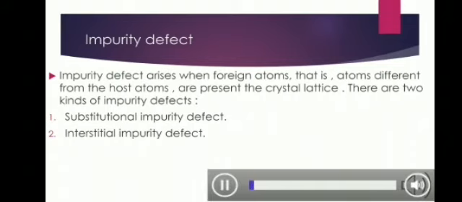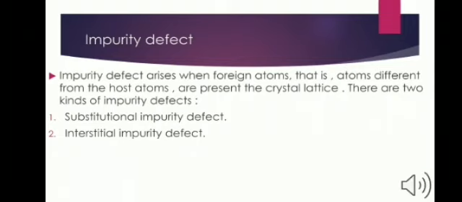The second major class of defect is the impurity defect. The name itself suggests that the impurity defect arises when foreign atoms, that is atoms different from the host atoms, are present in the crystal lattice. मतलब जो ओरिजिनल क्रिस्टल लैटिस में जो एटम्स होगा उसके अलावा बाहर से यदि कोई टाइप का एटम्स आके वहाँ पे अटैच होता है या वहाँ पे लैटिस साइट या इंटरस्टिशियल पोजीशन को ऑक्यूपाई करता है तो उसको हम इम्प्योरिटी डिफेक्ट बोलते हैं. There are two kinds of impurity defect.